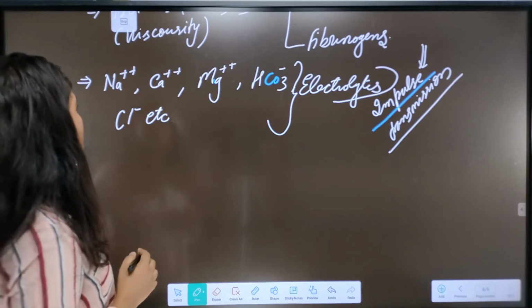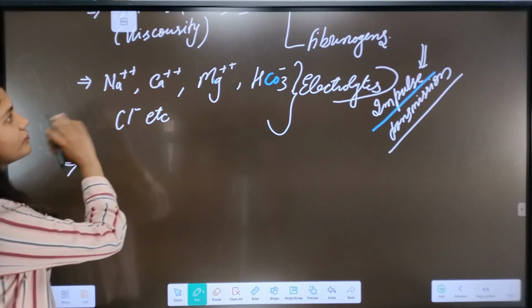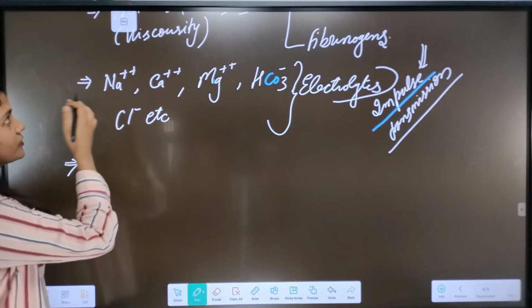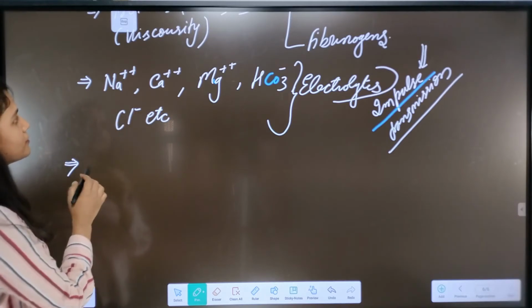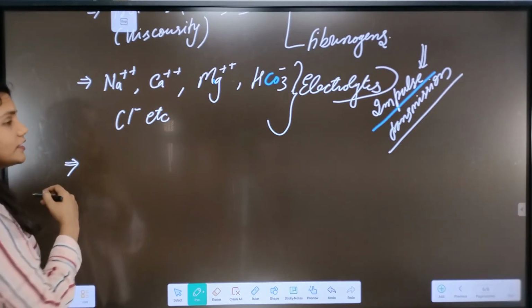Okay, so the next component of the plasma after the electrolytes is the coagulating factors.